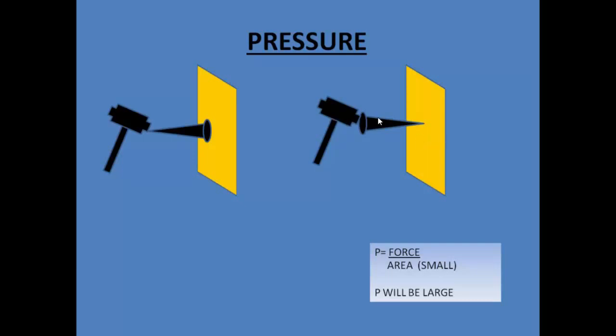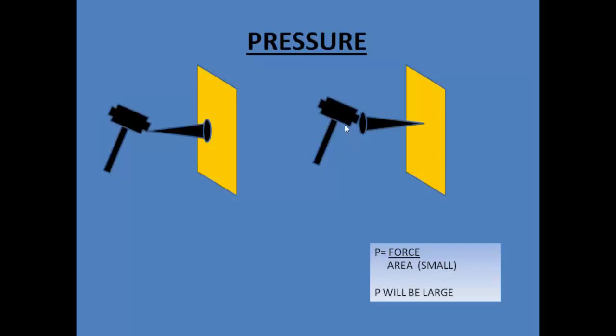When we hammer this, only this small area is in touch with the wall. So because we know pressure is equal to force divided by area, and in this case the area of this small pointed portion is very, very small, so when we divide force by a small quantity, which is the area, automatically the pressure will become large.